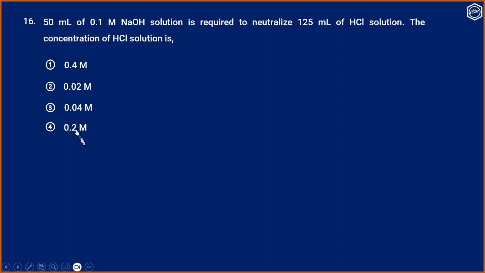Since this is a numerical question, we have to calculate the concentration first. The titration relation will be A1 M1 V1 equals A2 M2 V2, where A1 is the basicity of the acid and A2 is the acidity of the base.